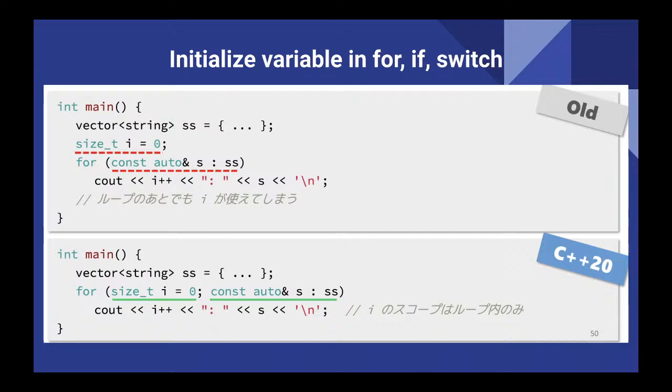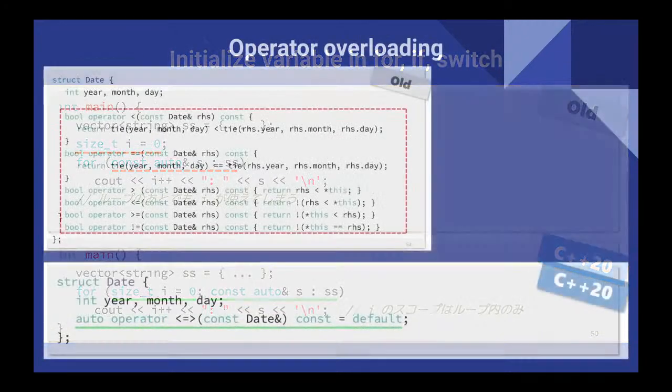For example, for size_t i equals 0, and then const auto s, so we can have two statements in this for loop. And then this size_t i is not used after this for loop. It's confined, which is good for the scope.